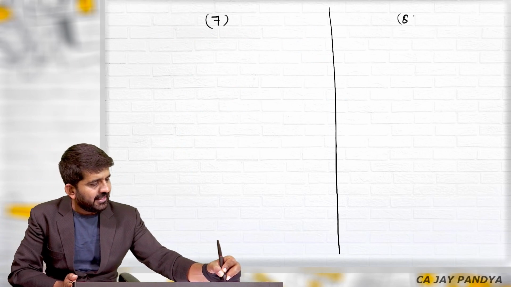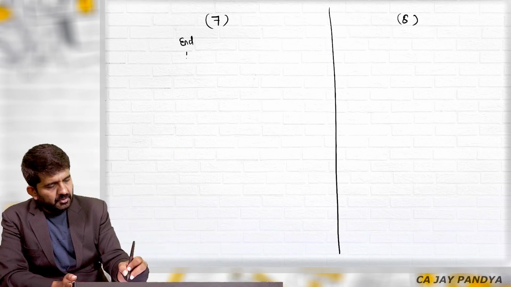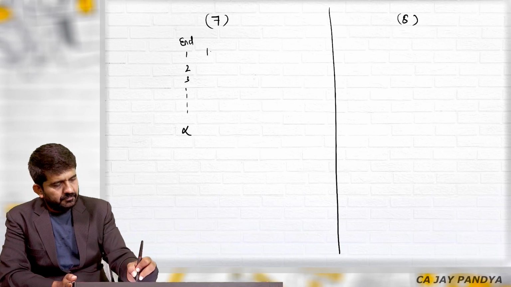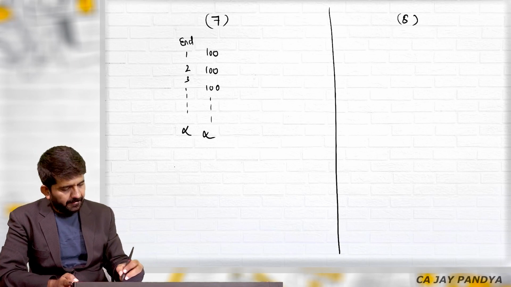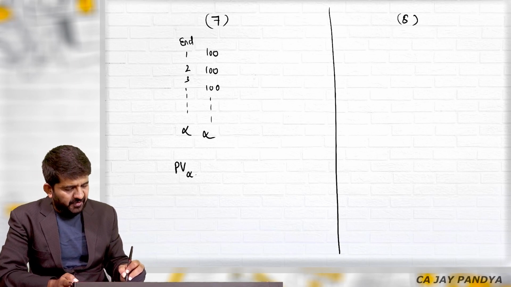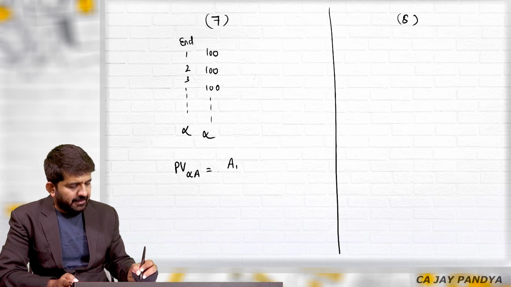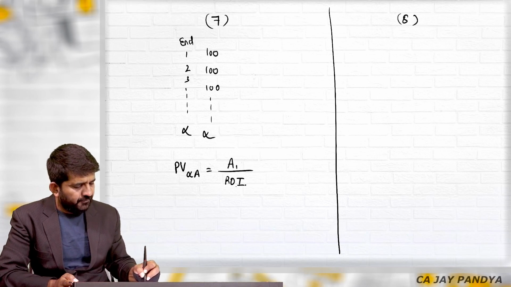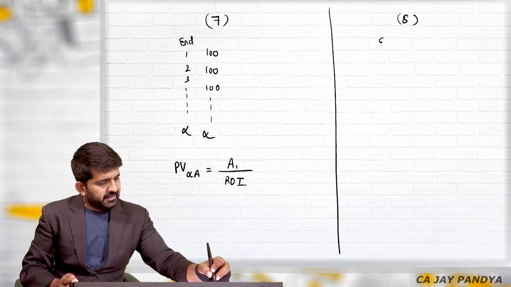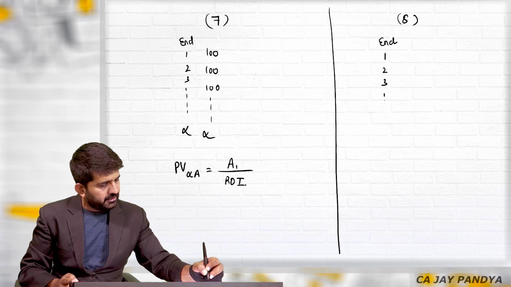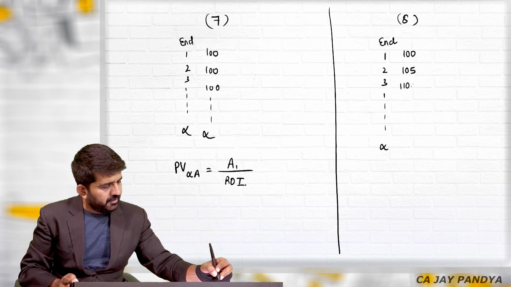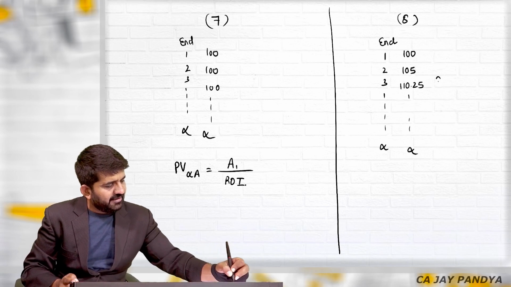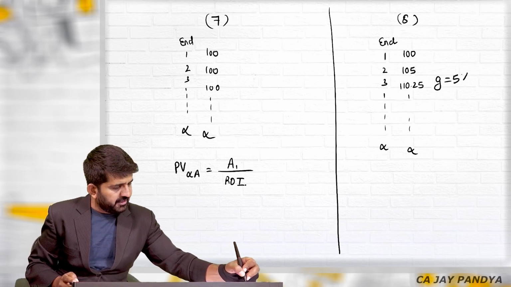So 7th and 8th, let me summarize. Category number 7th, category number 8. What is the answer? Present value of infinite cash flow with annuity. It is amount of first year divided by rate of interest. And here at the end of first, second, third, again up till infinite, it is 100, 105, 110.25, and it is having a growth rate, which in the current case is 5%.